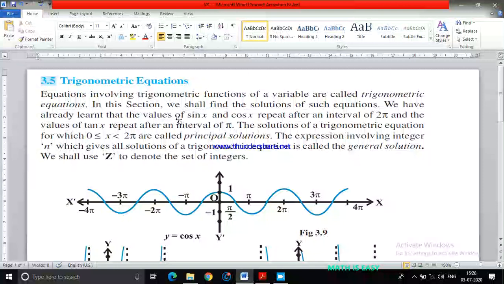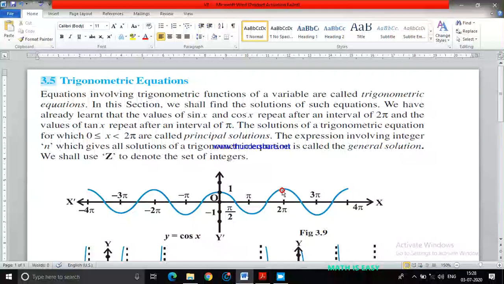So we have already learned that the values of sin x and cos x repeat after an interval of 2 pi. What I mean by that is, if I start from the graph here, it will start from here till it goes here. This entire thing, its range will be 2 pi. Or maybe you can start from 0 here. My graph is here. It will go here. It will go here.